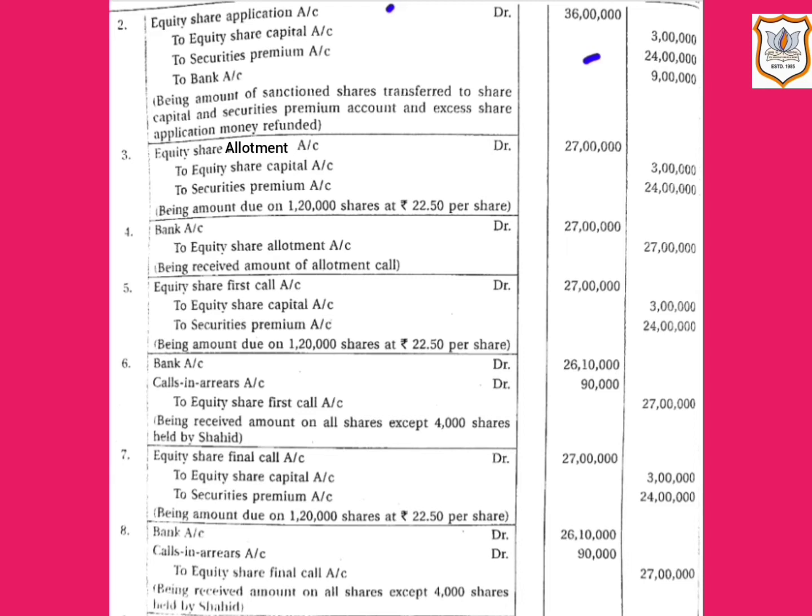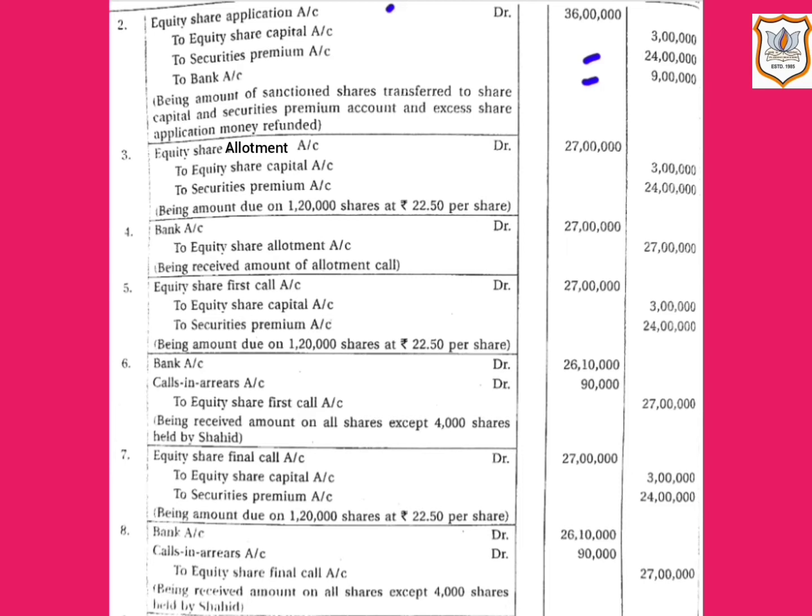that is 1,20,000 shares multiplied by rupees 20. Rupees 20 is the premium amount per share at the time of application, and bank account will be credited by rupees 9 lakh for the refund on 40,000 shares. So 40,000 shares multiplied by 22.5, that is rupees 9 lakh.